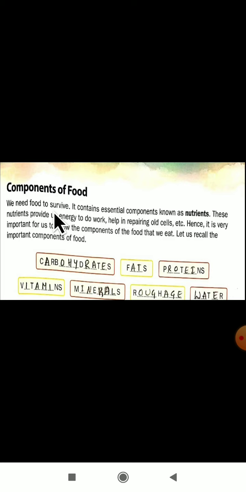So, why do we need food? We need food to survive. It contains essential components known as nutrients. The food contains some of the essential components, and we call them nutrients. Dear students, can you define what are nutrients? The essential components which are present in a food are known as nutrients.